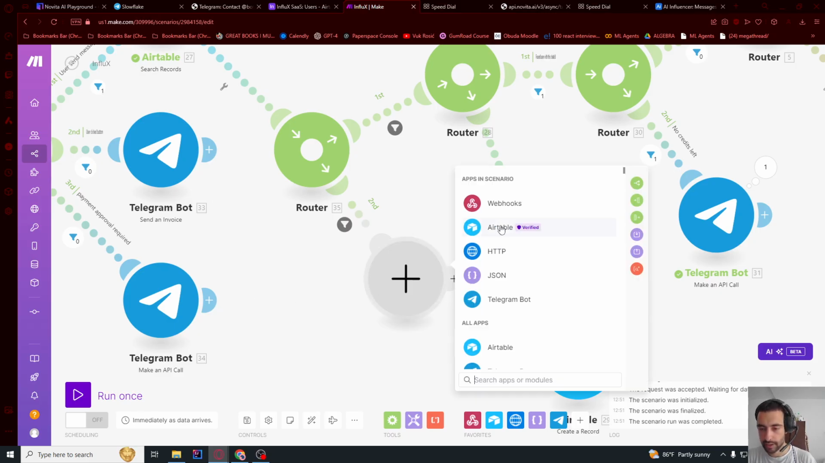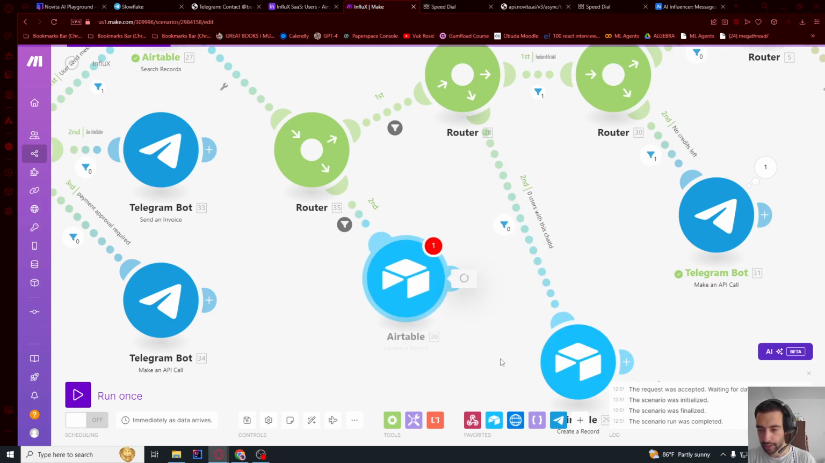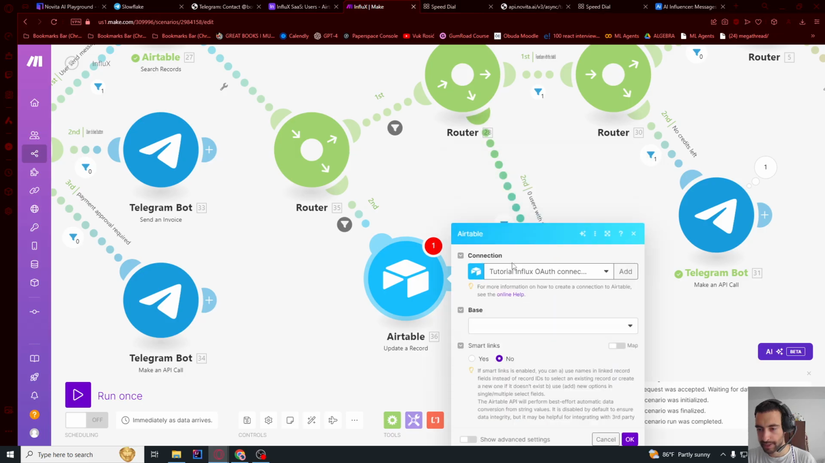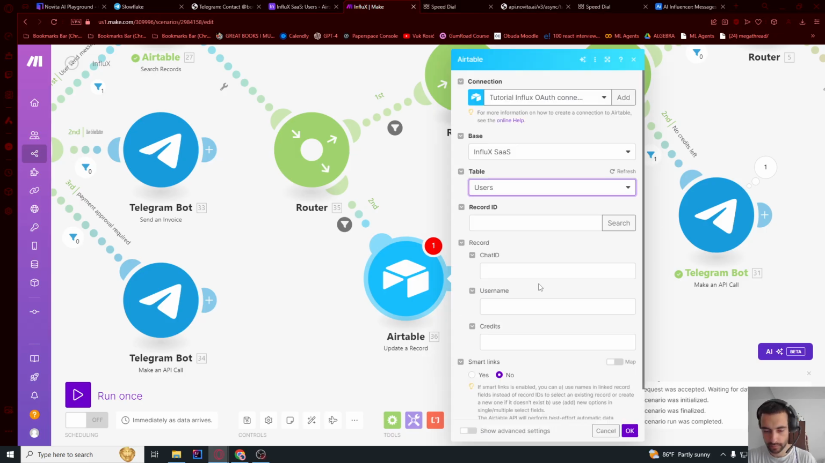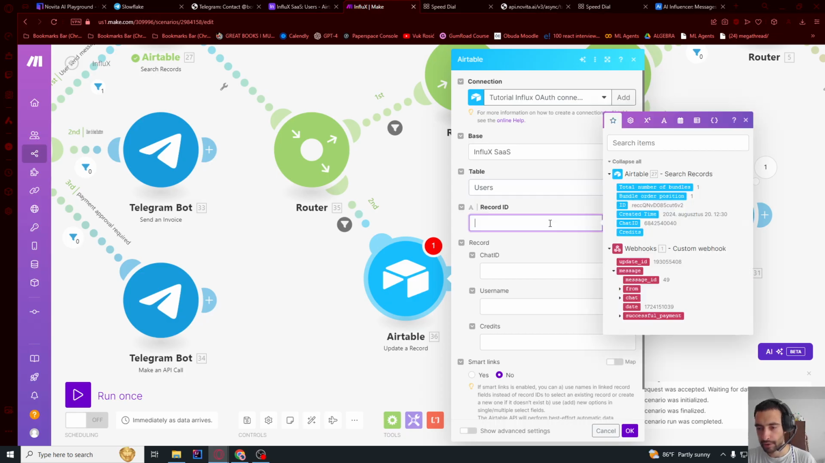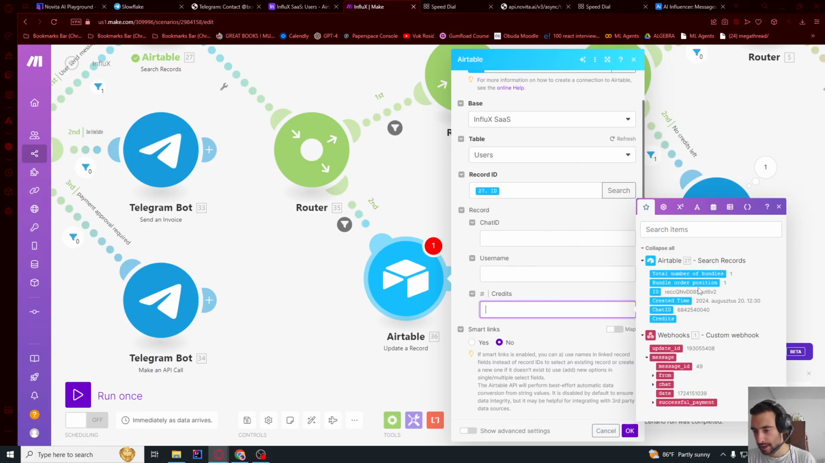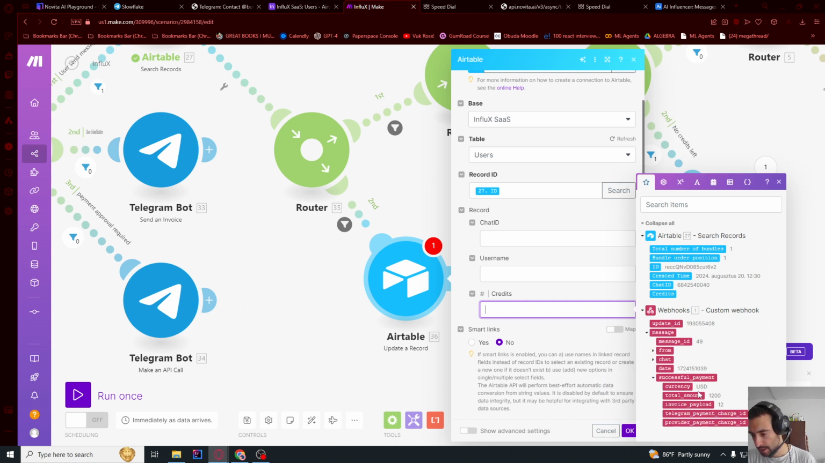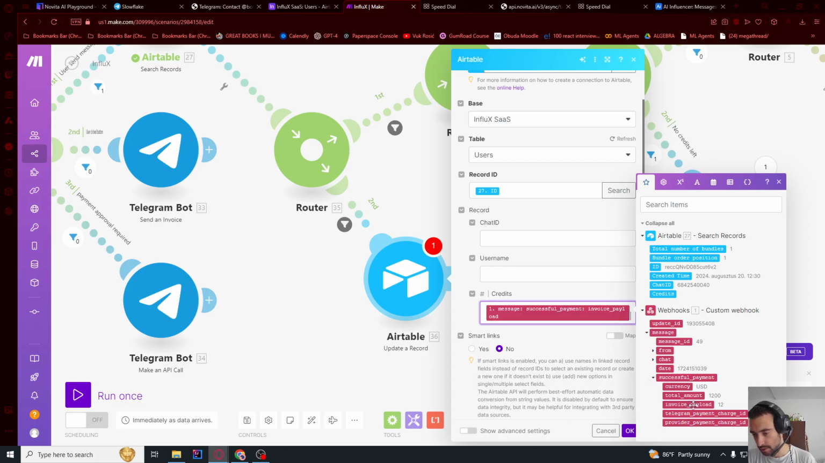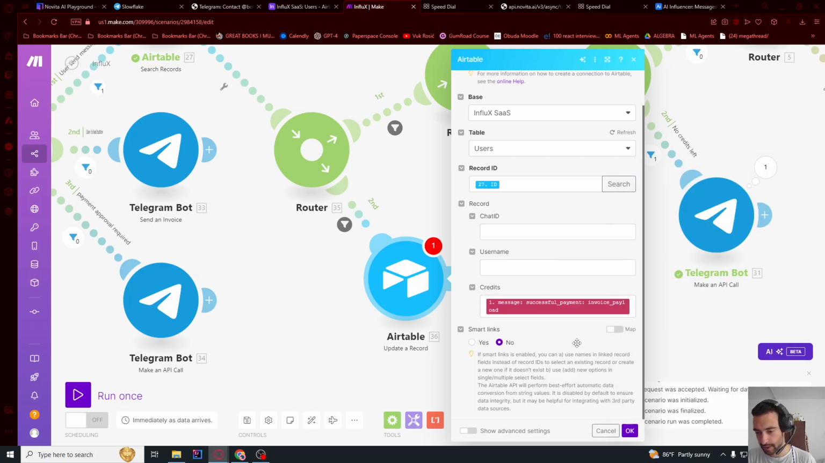So let's go here, Airtable, update a record, and we're gonna say tutorial. So that's it. Choose base, users table, record ID. It's gonna be this ID here from the previous Airtable step, and credits. It's going to be not date, so be careful. In successful payment, it's gonna be invoice payload. So this is the amount of dollars. It's 12. Do not say total amount because this is amount of cents. We need amount in dollars.